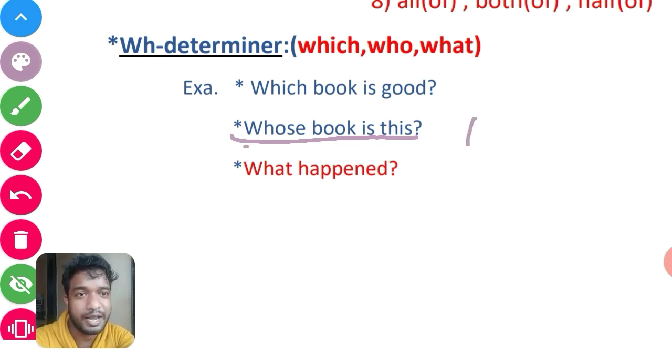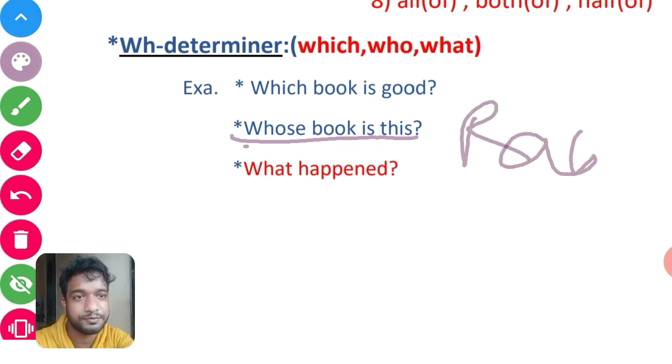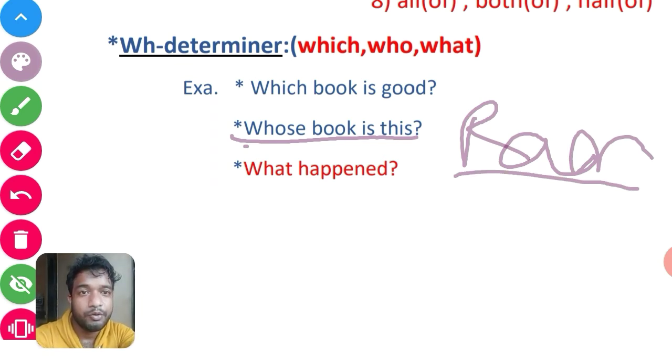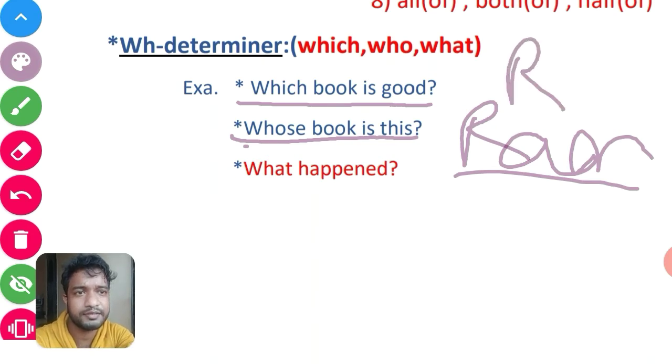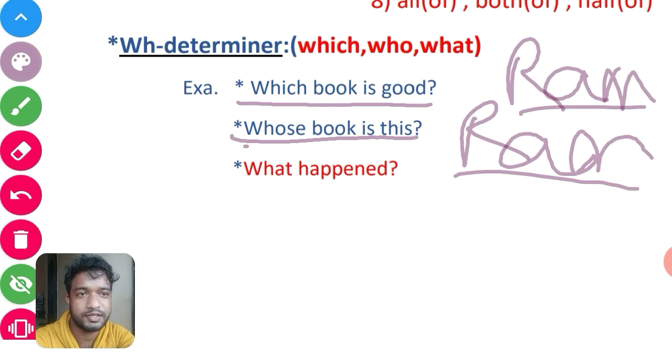This is Rama's book. Rama is a noun. And the first example, which book is good? If my answer is Ramayana, Ramayana book is good, then Ramayana is also a noun.